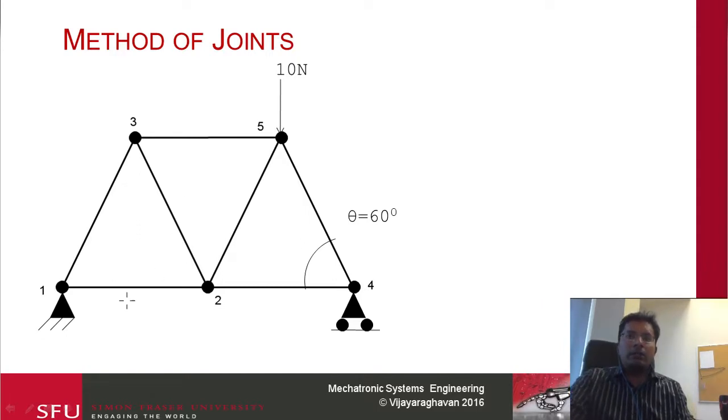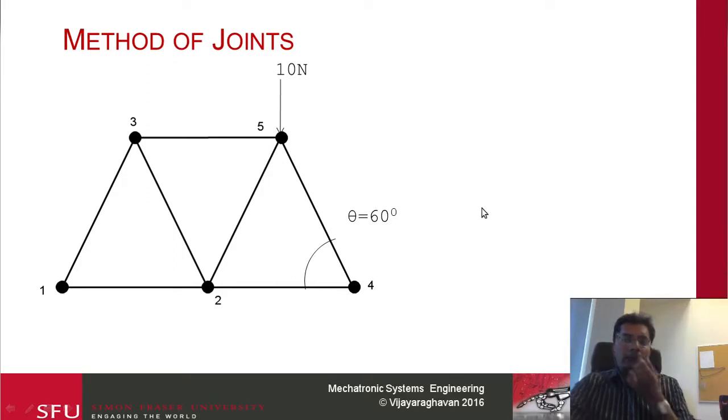Basically, it has 5 joints. I just number them 1, 2, 3, and then 4 and 5. And then I'm assuming I'm applying a 10 Newton force. All the links are assumed to be equal, which means that this angle over here would end up being 60 degrees. Right, fairly simple structure. The first step we're going to do is try to create the static equilibrium for this.